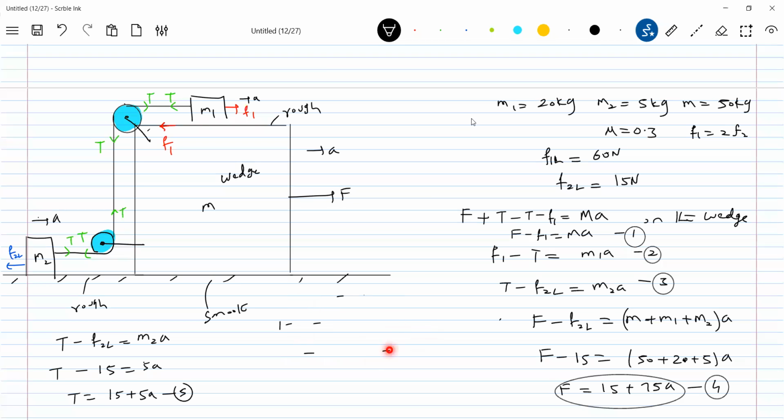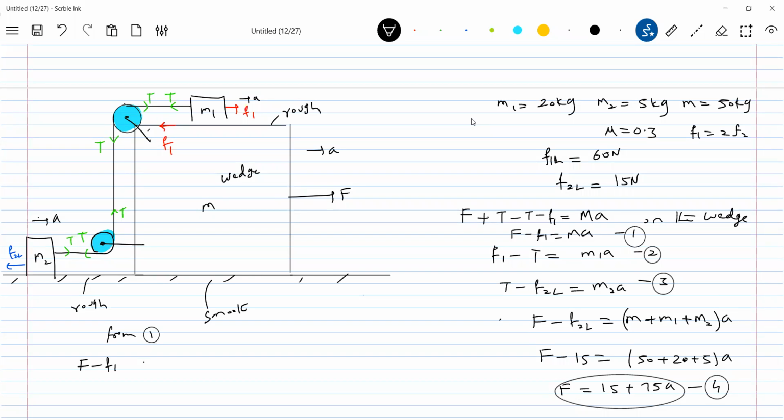Okay, now what to do? So F and A are unknown. Two unknowns are there. How to bring one more equation? So one more equation is needed here. Any help from somewhere here? I'll take equation 1. What is F1? F1 equal to 2F2, no? Or 2F2L will become. So from 1 we'll write it.